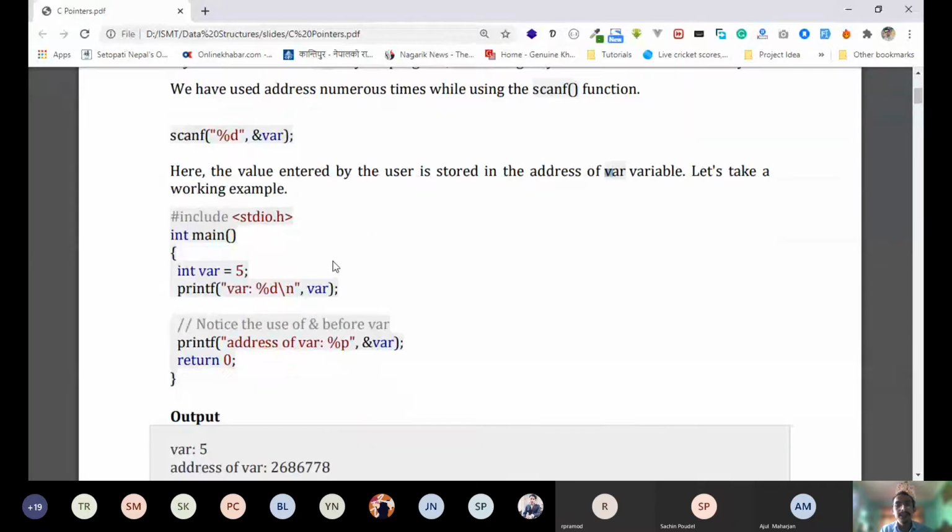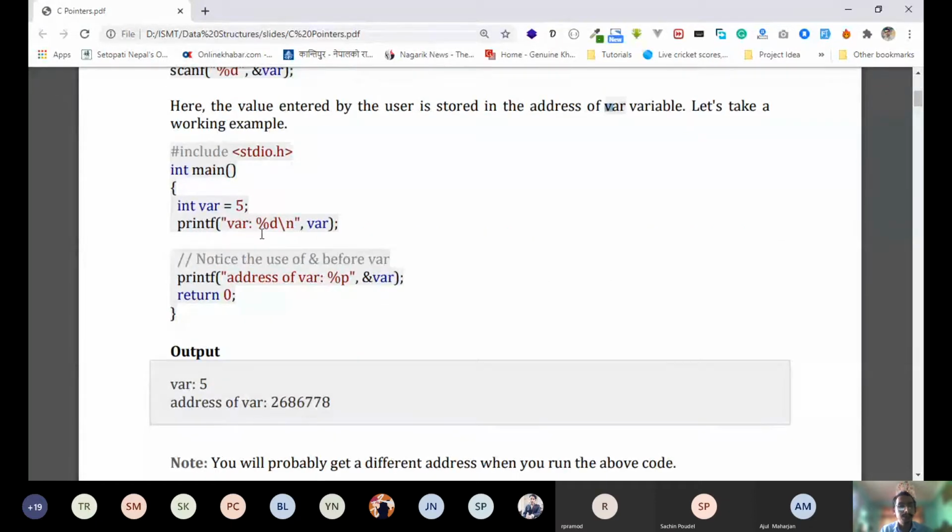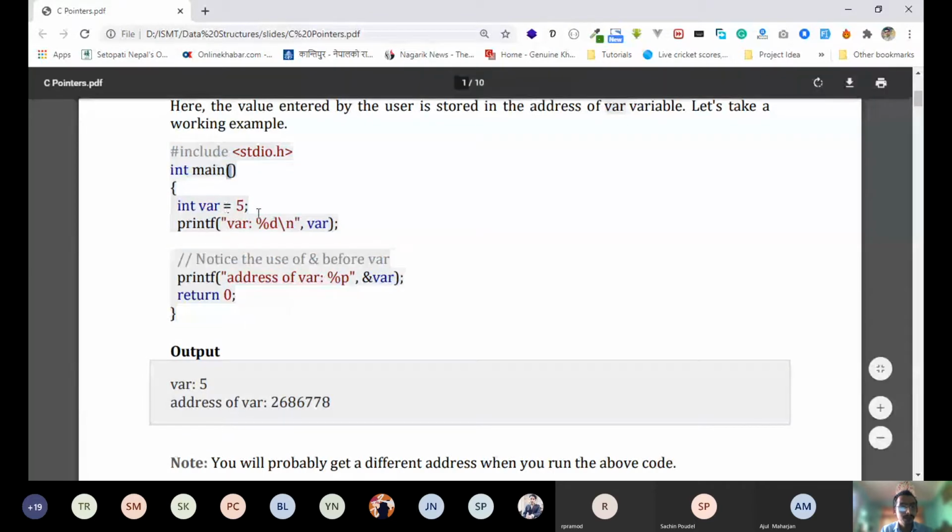So let's take a working example. See this program. It is very simple. In int main, we have declared a variable var with value 5, and then we are going to print the value: printf var percentage d, then var.